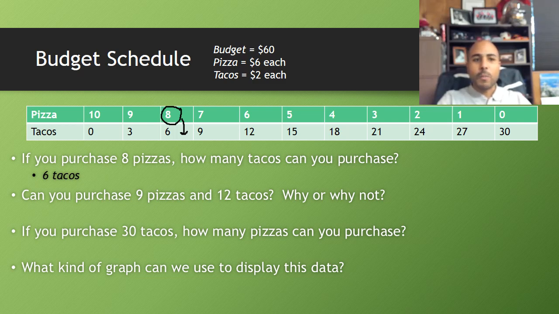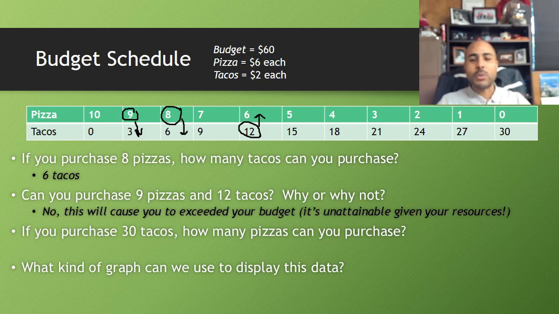Can you purchase 9 pizzas and 12 tacos? Well, the answer is no. Because if you look at 12 tacos, you'll see that 12 tacos only goes with 6 pizzas. Or if you see 9 pizzas, you can see that 9 pizzas only goes with 3 tacos. So in this situation, that wouldn't work. We can't get to 9 pizzas and 12 tacos because this will exceed our budget. We don't have that many resources, so this is what we would call unattainable.